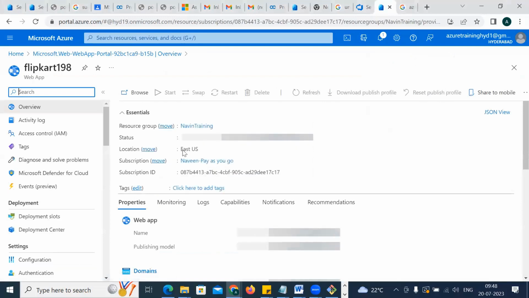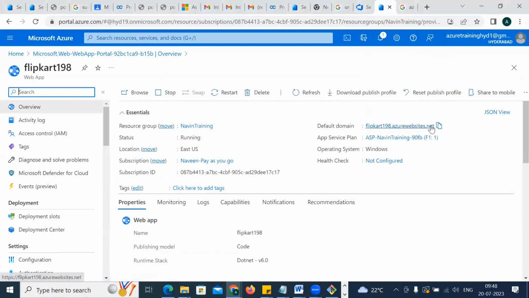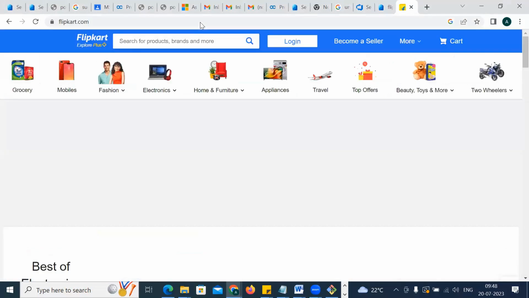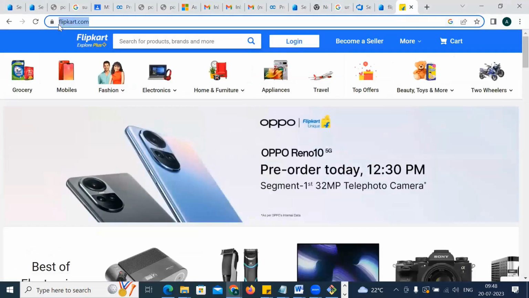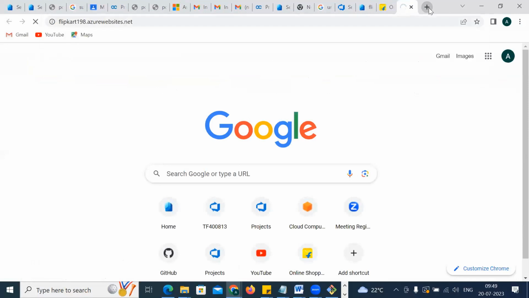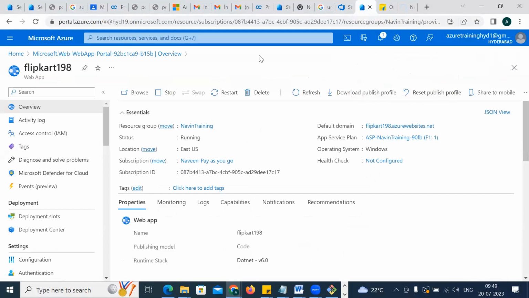Now, have a look. This is a real website, buddy, please understand. Like how you get flipkart.com, here you get 198.azurewebsites.net. It is similar to that. This is also a website and that is also a website. Now we have two options. Either go here and click on browse. Browse means you're trying to go to this website.